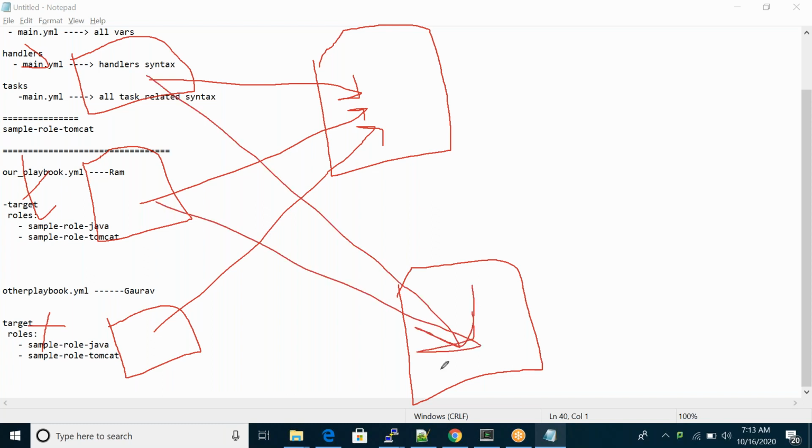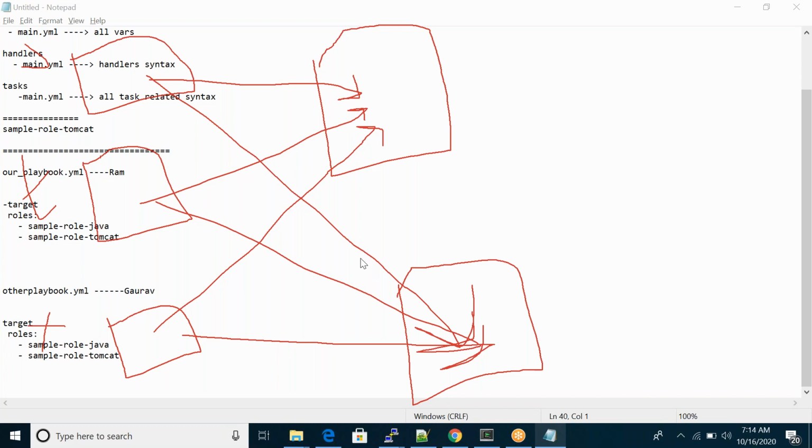Instead of rewriting the same code and syntax, we can call the existing roles, like reusable playbooks.